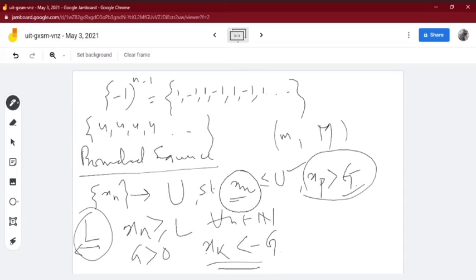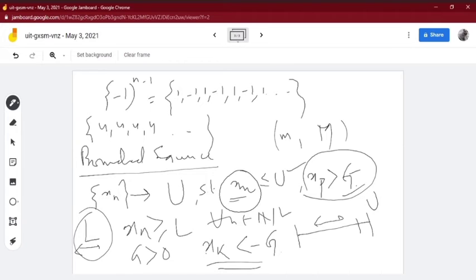Okay, so xk is less than minus c. That means this side you will get upper bound u, and this side you will get lower bound l. So the members will lie between this. So xn is always less than or equal to u, and xn is always greater than or equal to l.